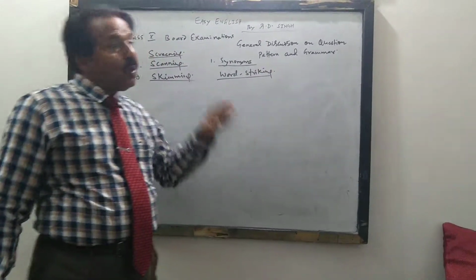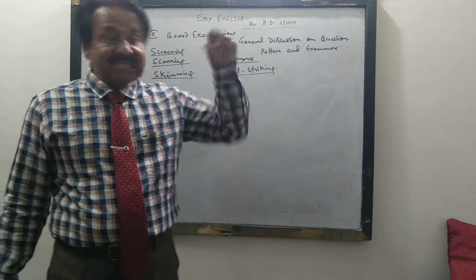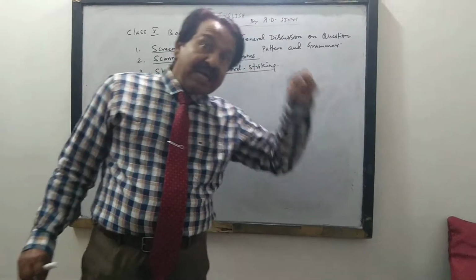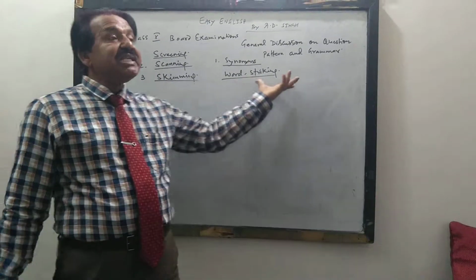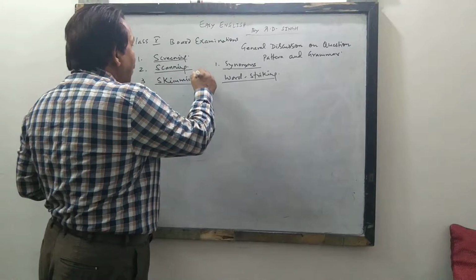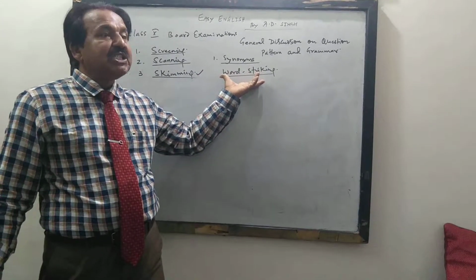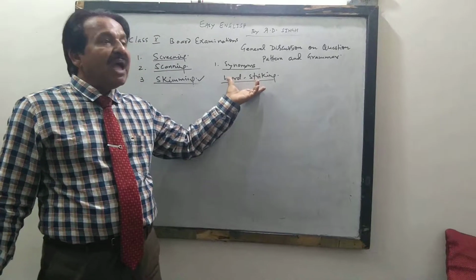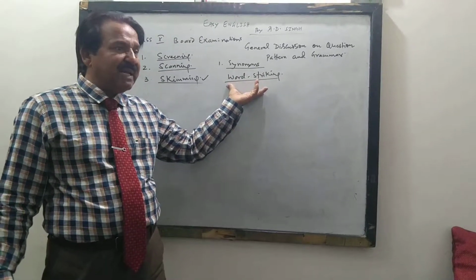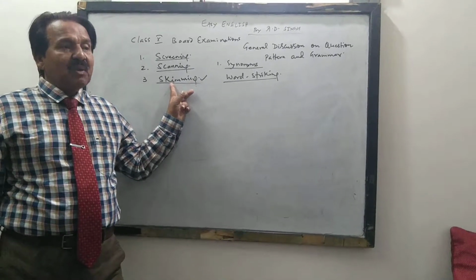So you will have to search out the synonym, that means word having similar meaning, in that very paragraph which is indicated in the question. And for that purpose you will go for skimming. This is called skimming, getting word synonyms and its meaning, and the word which is having similar meaning you will have to read third time.